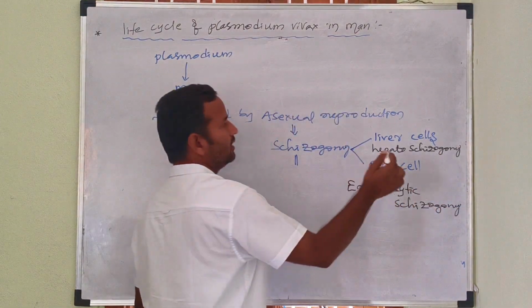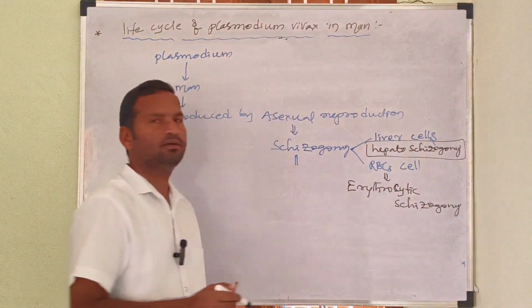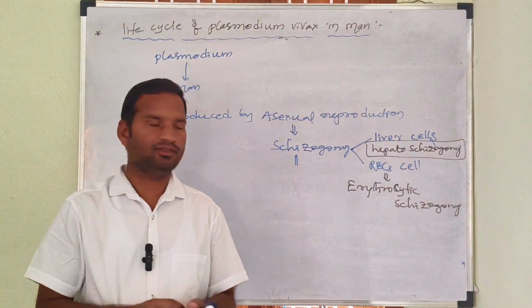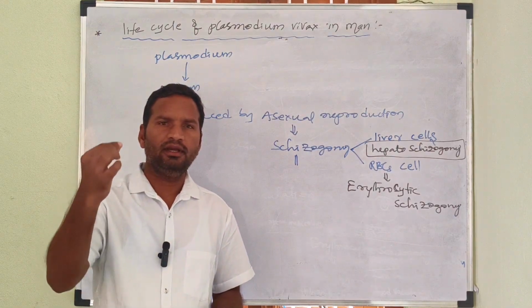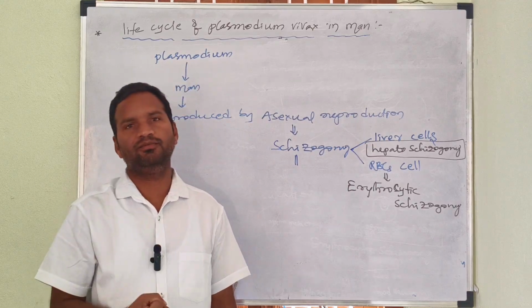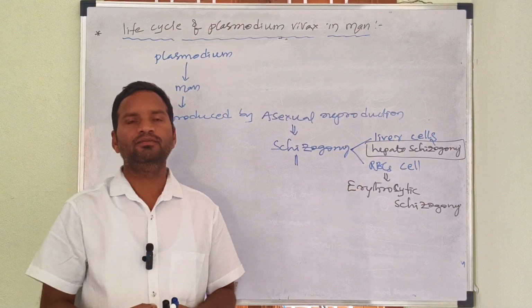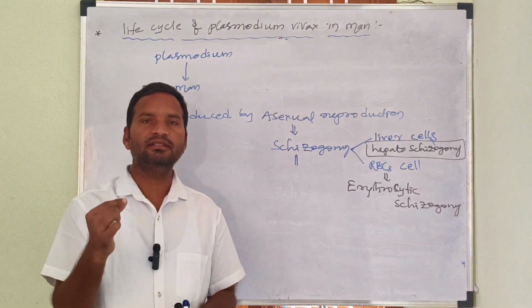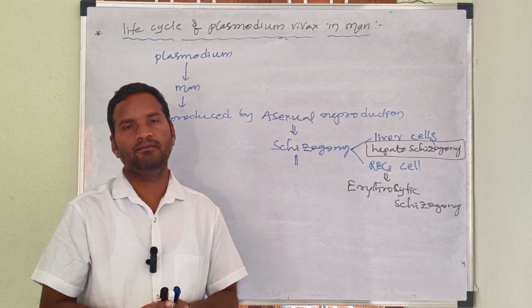Now let us discuss hepatocytic schizogony. Come to the point. When an infective female Anopheles mosquito bites the human being, it releases approximately 2000 sporozoites.